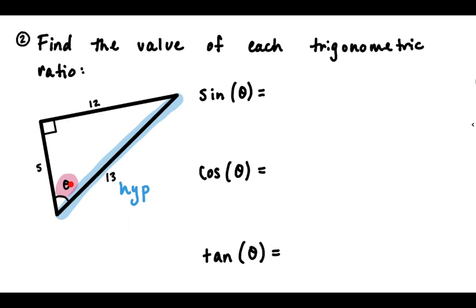To find the opposite, I shoot straight across from theta. So 12 is my opposite for this triangle. That leaves only one remaining side to be our adjacent. So 5 is going to be the adjacent side.